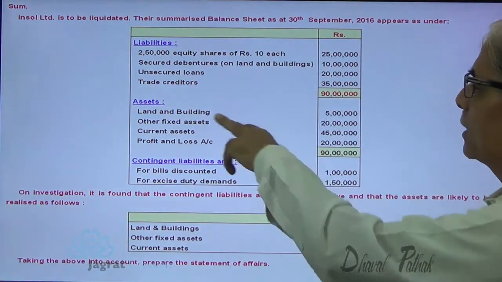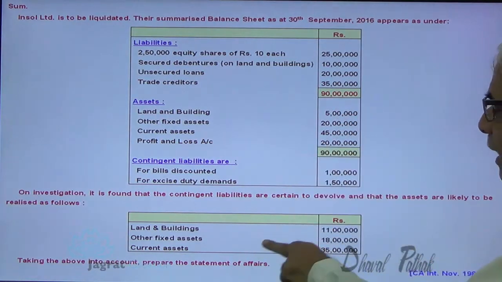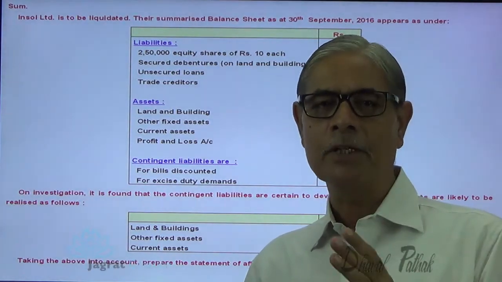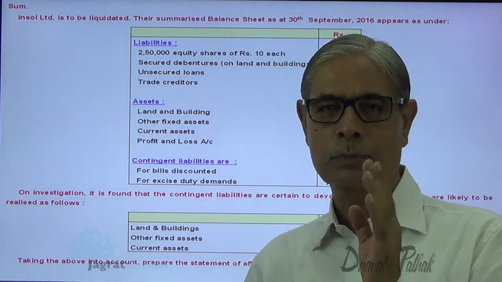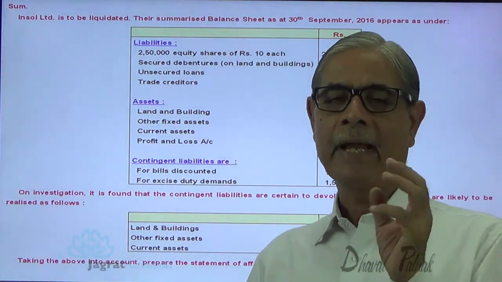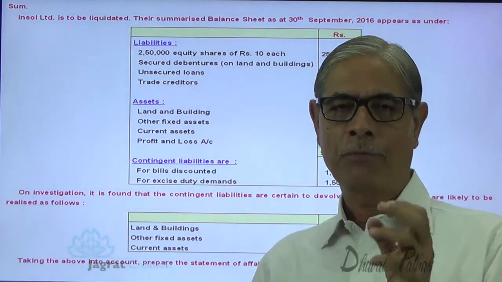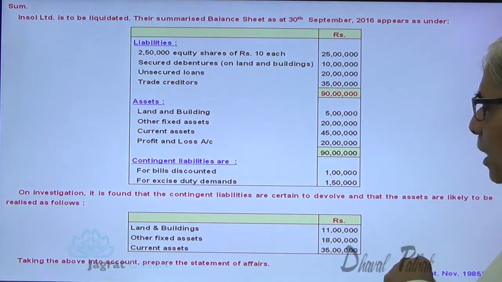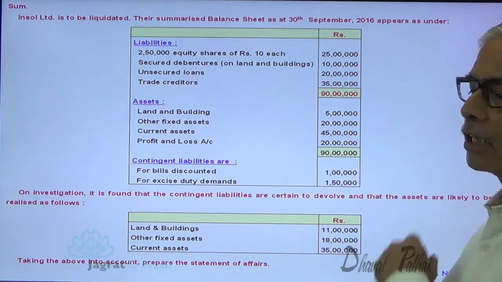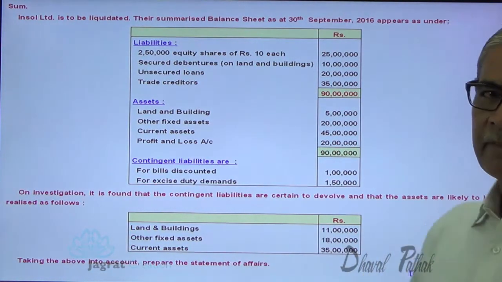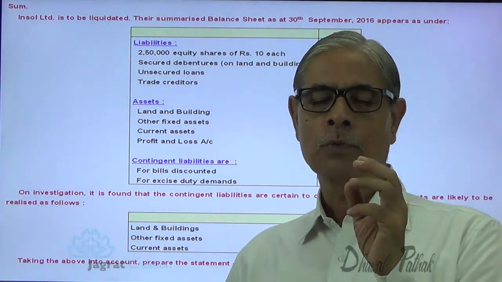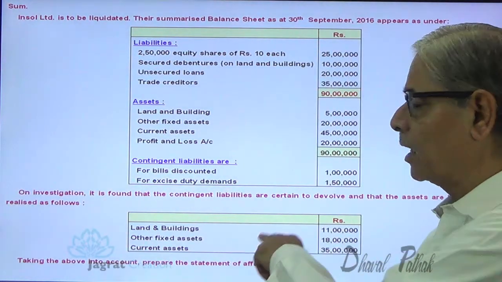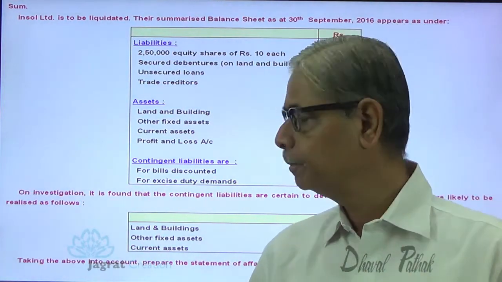Unsecured loan, trade creditors, land and building 5 lakhs, book value is 5 lakhs, realizable value 11 lakhs. The amount that is likely to be realized for land and building is much more than the book value, and there is a gain expected therefrom to the extent of 6 lakhs. Other fixed assets: the fixed assets are 20 lakhs, realizable value 18 lakhs, so likely loss on realization of other fixed assets will be 2 lakhs.